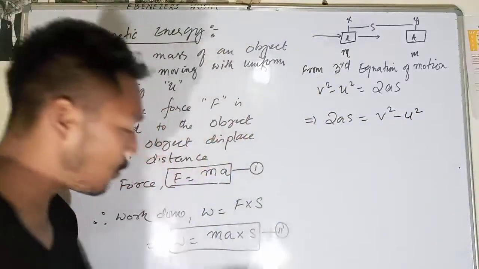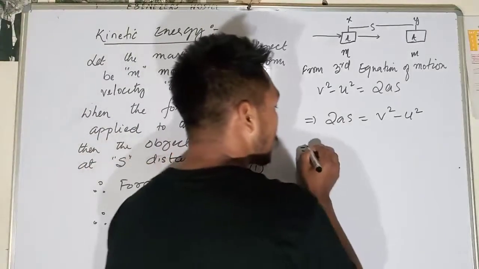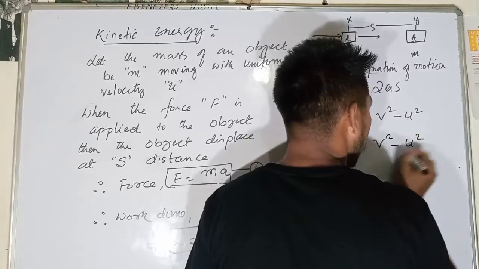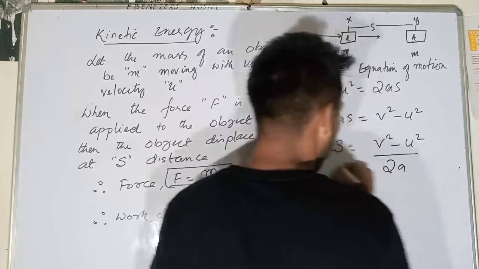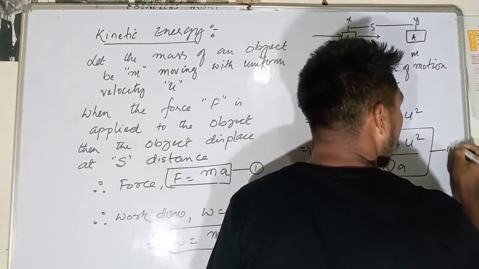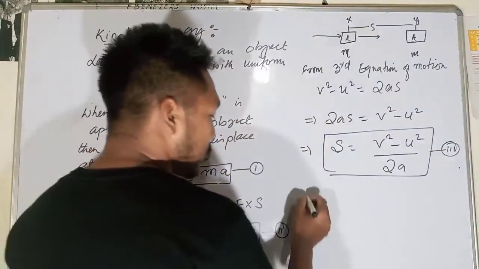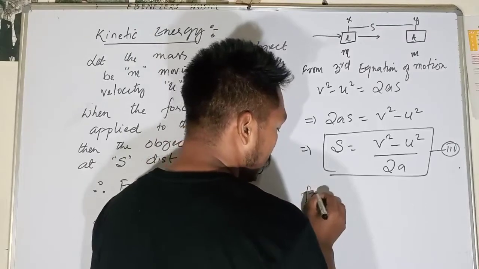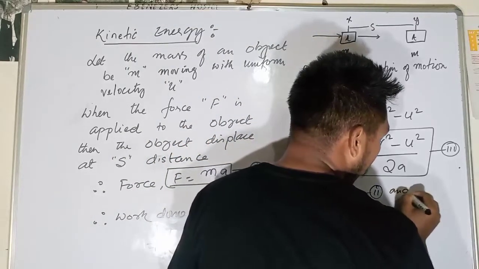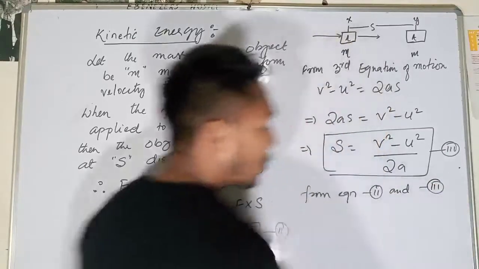Now I want to find the value of s. That means s is equal to what? V squared minus U squared divided by 2a. So we got the value of s also, equation number 3. Now from equation 2 and 3,